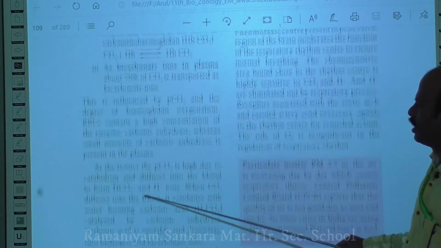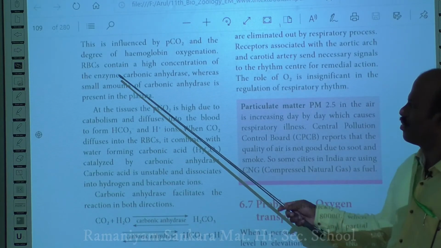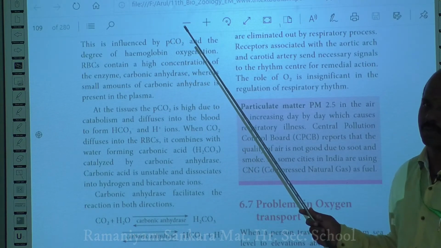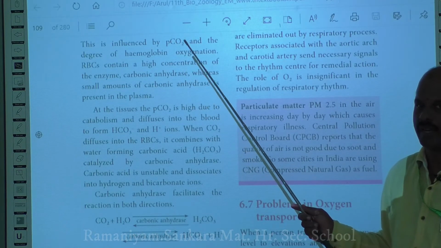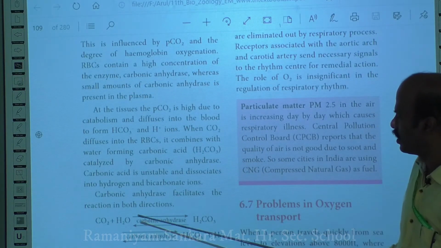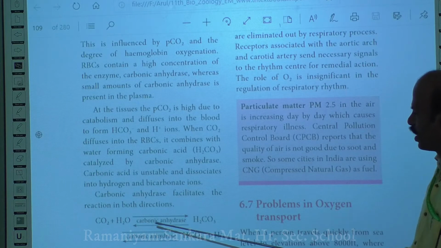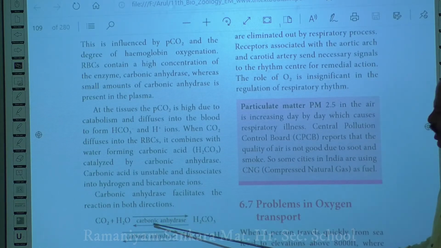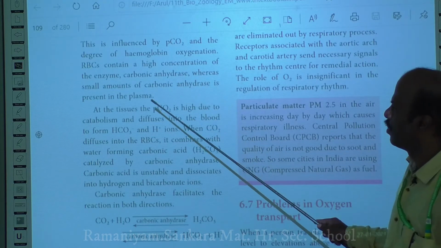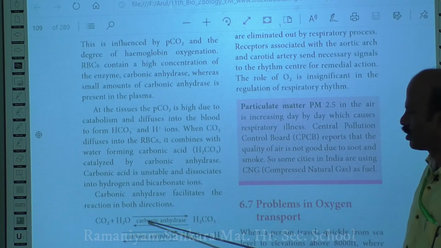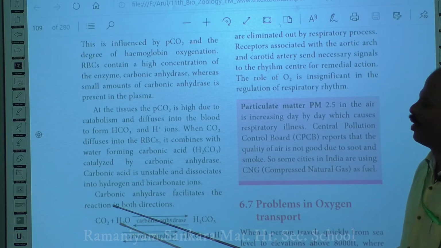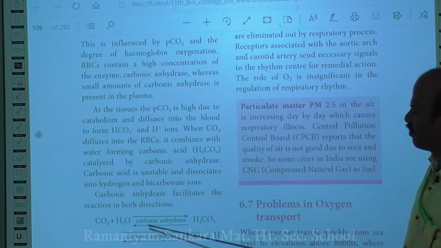Normally, now we are going to discuss how this 70% of carbon dioxide is transported in the form of bicarbonates. Normally the RBC has a high concentration of an enzyme called carbonic anhydrase. This enzyme is present more inside the red blood cells, but it is present in very low amounts in the blood plasma. So that's the information they are giving.